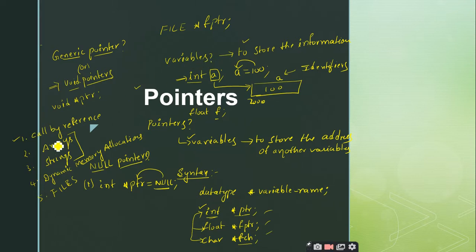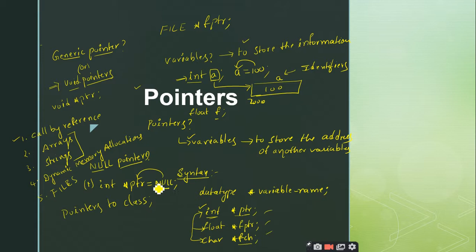Right. So these are the various applications of the pointers in C programming language. In a similar way, all these concepts can also be used in C++, as we know that C++ is an extension of C programming language. So whatever concepts are supported in the C programming language are also supported in C++, right? But other than this, in C++ we can create pointers to class.